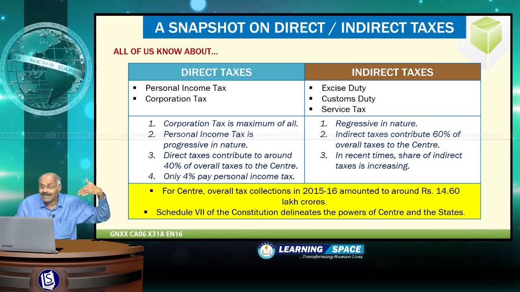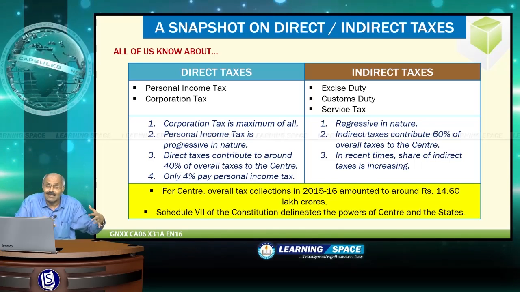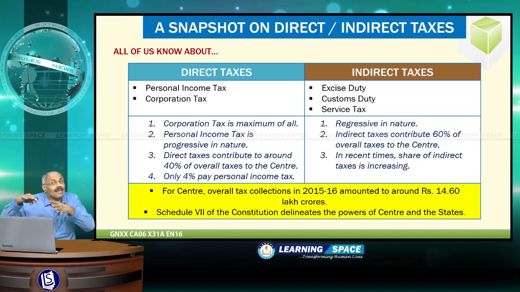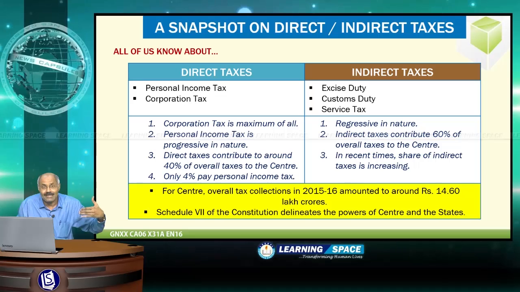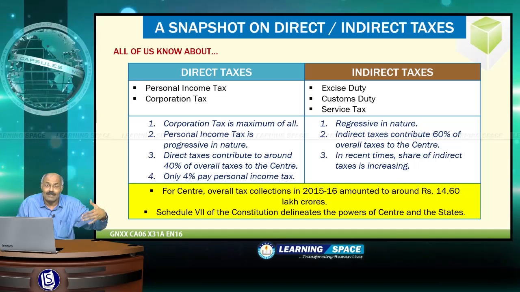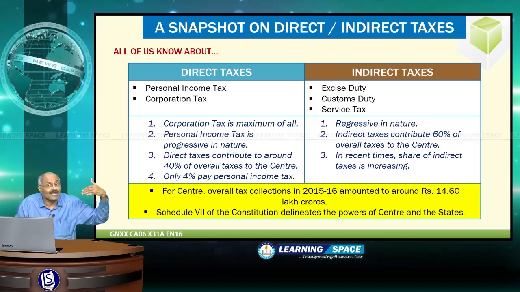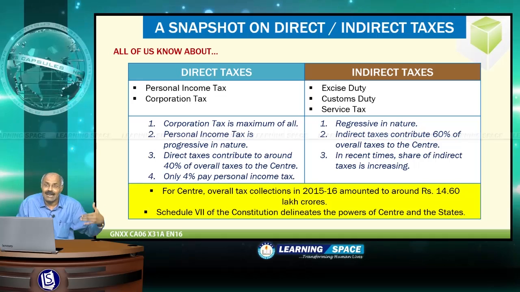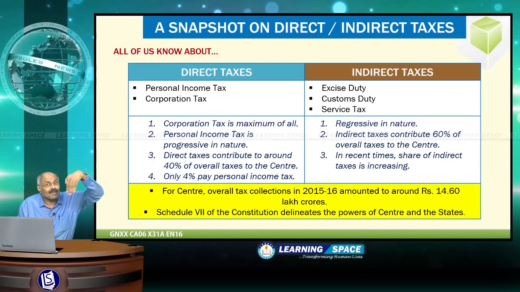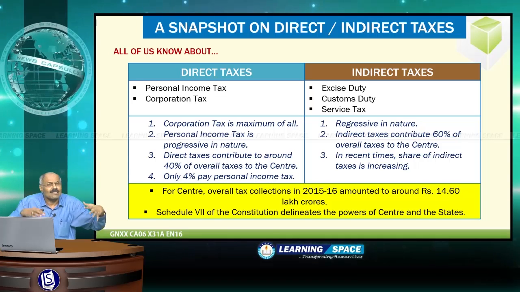of overall taxes to the central government. So direct taxes constitute 40% and indirect taxes constitute 60% to the central government. And another unfortunate aspect is just 4% pay personal income tax in this country, which is very low in comparison to the world standards. And if you look at indirect taxes, excise duty, customs duty, service tax, these are all